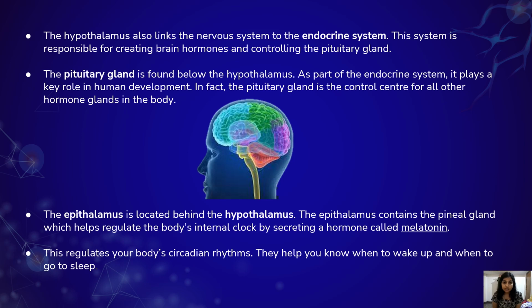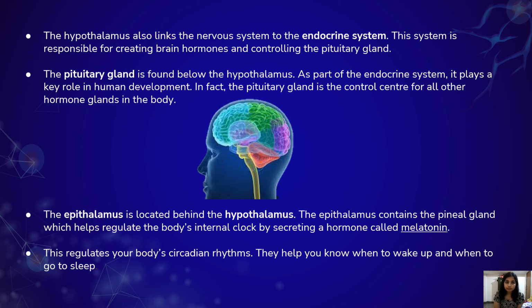The epithalamus is located behind the hypothalamus. The epithalamus contains the pineal gland, which helps to regulate the body's internal clock by secreting a hormone called melatonin. This regulates your body's circadian rhythms and they help you to know when to wake up and when to go to sleep.